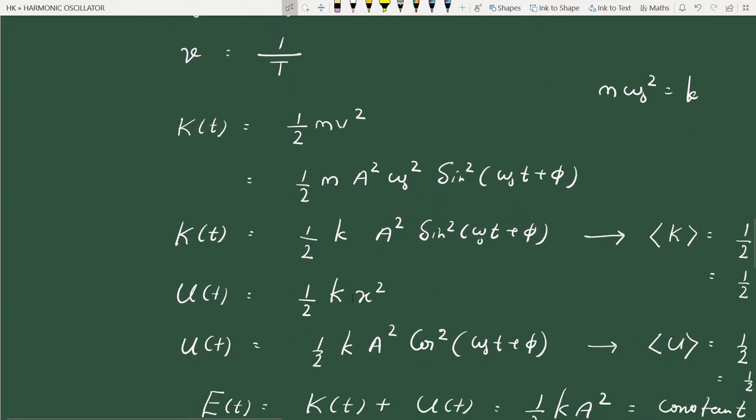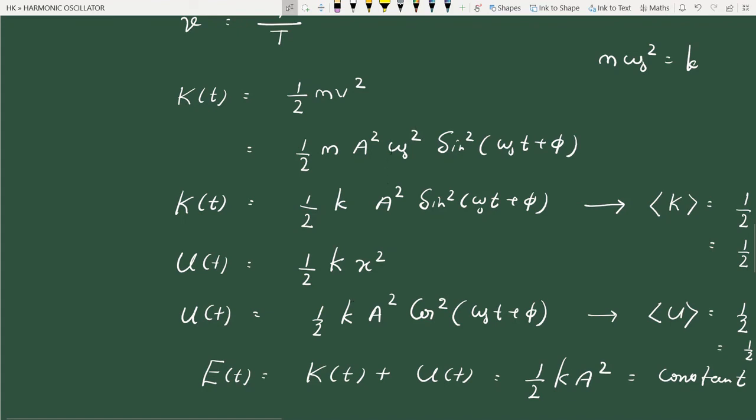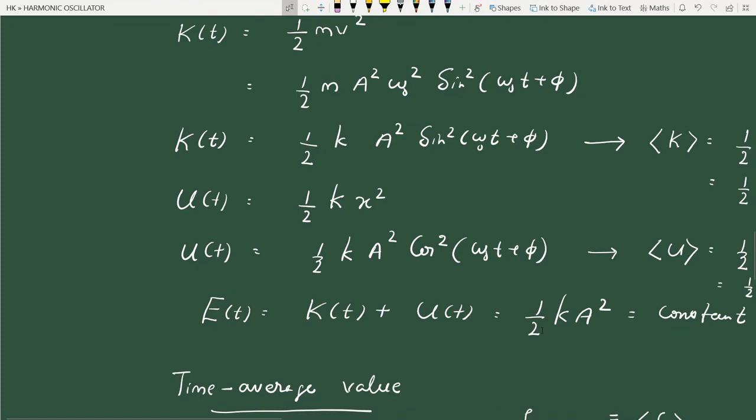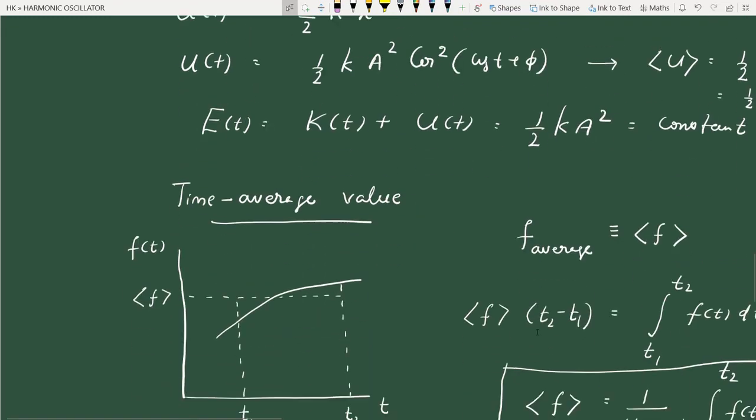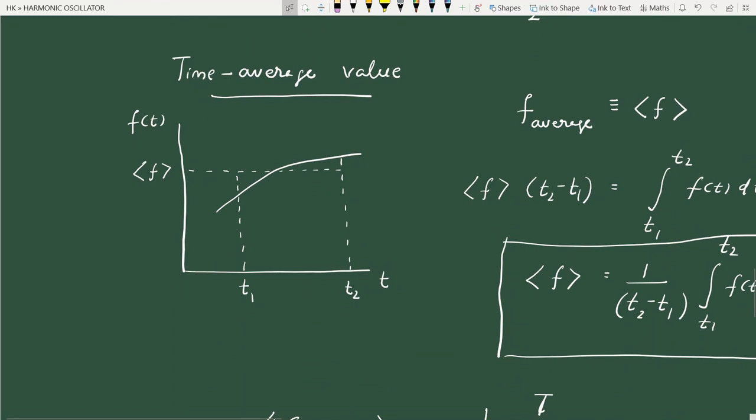Instantaneous kinetic energy and potential energy we can write like this, and if you add them you will get total energy, which is always a constant. This should be so because in the absence of friction our ideal harmonic oscillator is a conservative system. The force here is elastic force or spring force, which is a conservative force, so total mechanical energy should be constant.